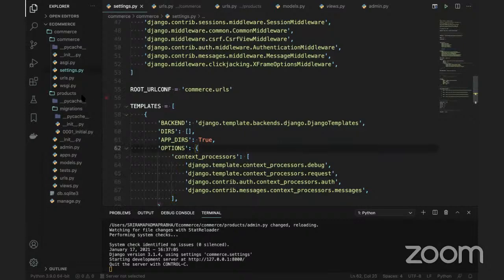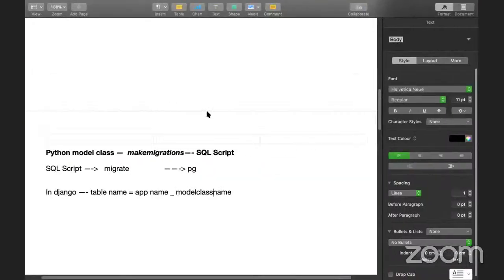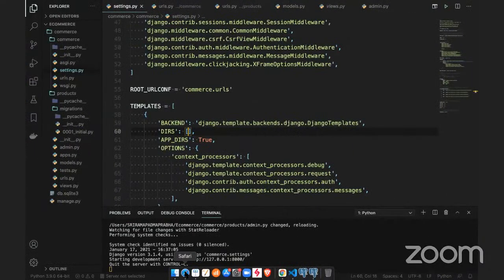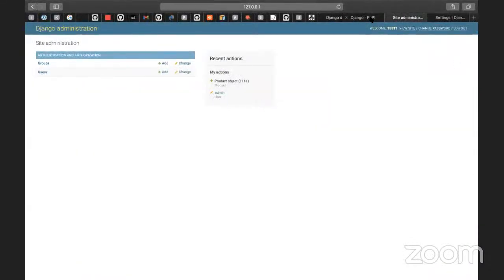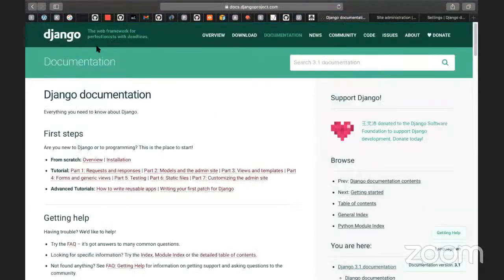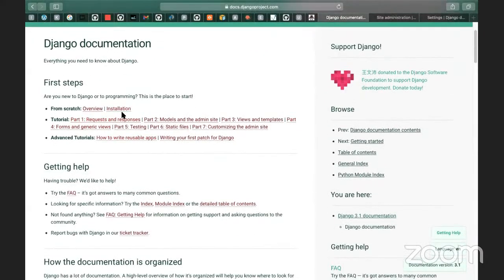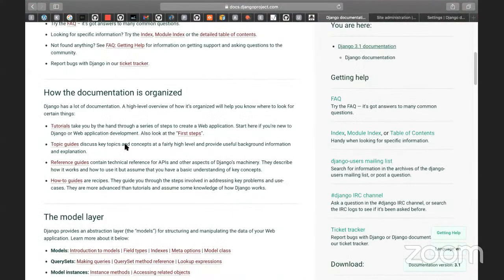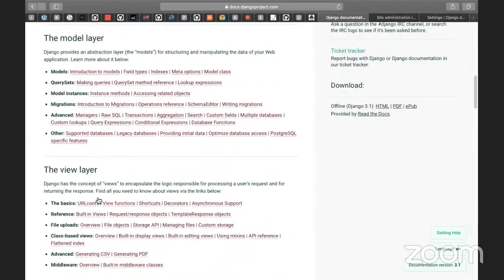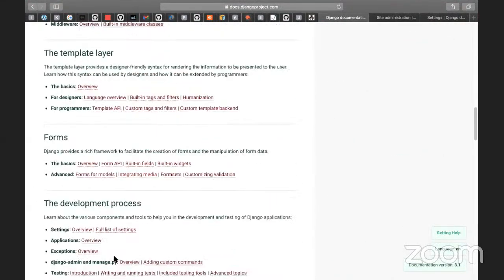Now, for this templates directory, if you go to the Django documentation, you'll get some idea, guys. Let me take you to the Django documentation. Everything is there: overview, installation, the model layer, template layer and forms.